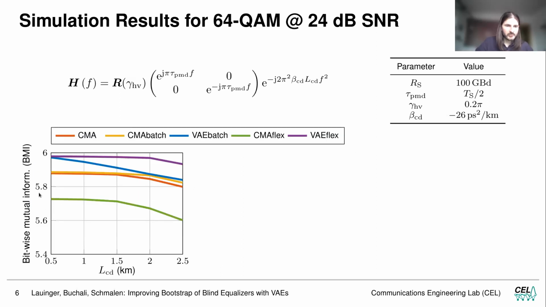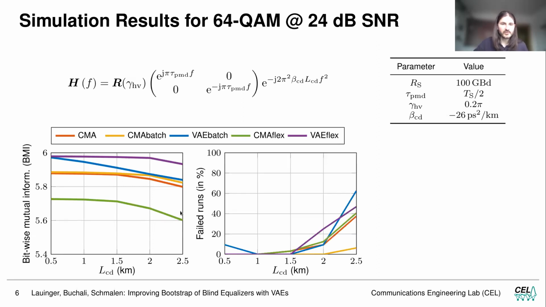We plot the bitwise mutual information, which in our community is also sometimes referred to as the generalized mutual information, the GMI, over the uncompensated fiber length. And we see that the VAE-based algorithms outperform the CMA-based algorithms.